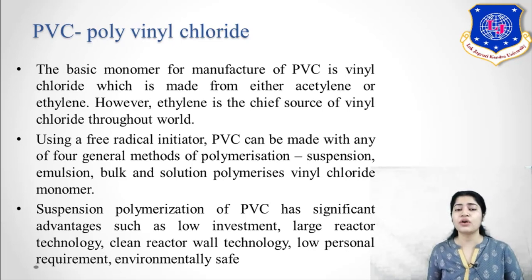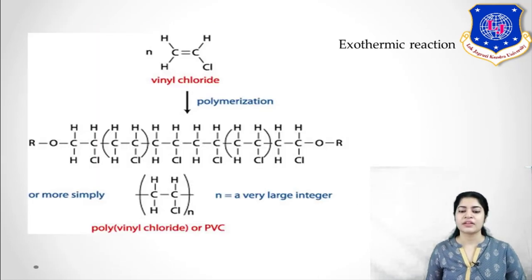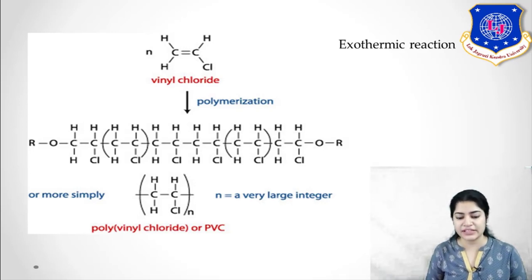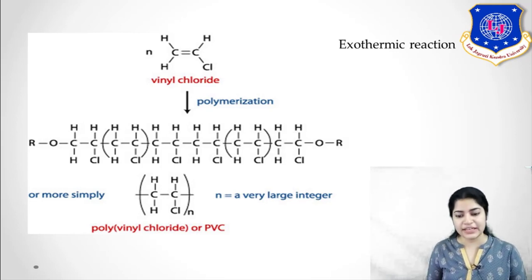Now what method do you use here? The suspension polymerization method is used because it has significant advantages such as low investment, large reactor technology, and it is a clean and environmentally safe method. Here your monomer is again vinyl chloride. When it undergoes polymerization in the presence of a suitable catalyst, generally a Ziegler-Natta catalyst, at proper operating temperature, the vinyl chloride undergoes polymerization.